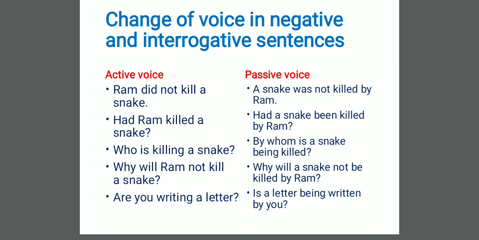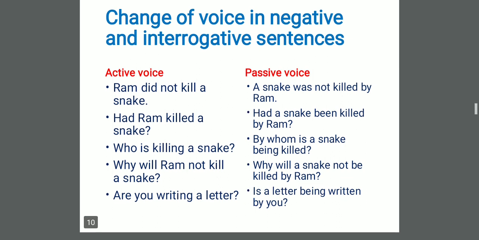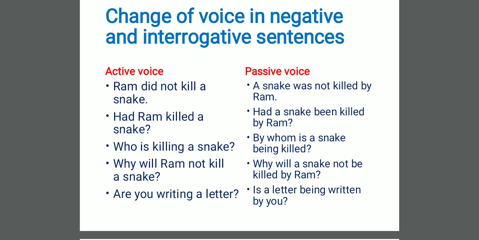Dear students, our active was negative and our passive is also negative. Let's go to the next. Had Ram killed a snake? Had a snake been killed by Ram? Our active voice was interrogative and our passive voice is also interrogative.